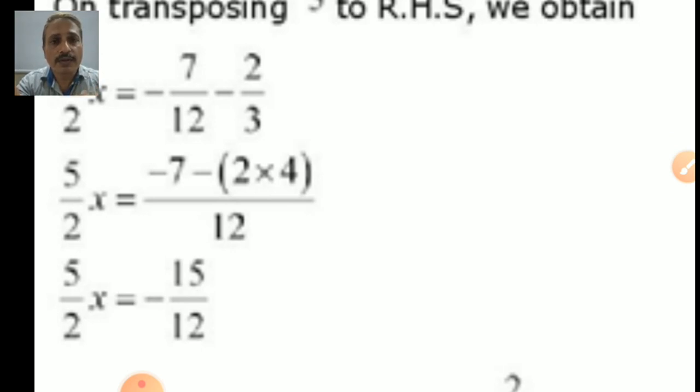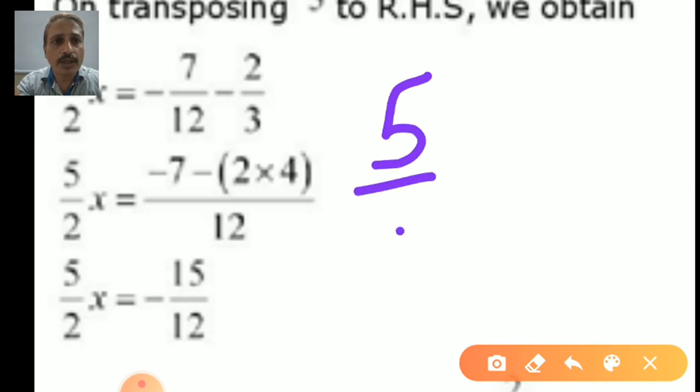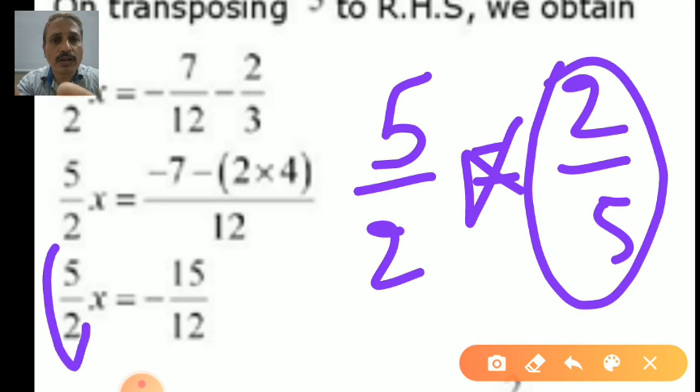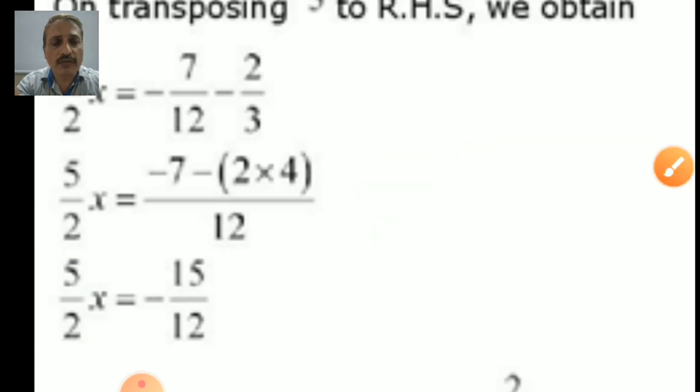Who is left now? Yes, 5 by 2. What is the inverse of 5 by 2? Inverse is very simple, 2 upon 5. Ulta pulta. Why are we doing this? Because we want to remove this number 5 by 2. To remove this, how do I have to multiply? With its inverse, 2 upon 5. On both sides we can multiply by 2 upon 5. And let's check what the answer is.